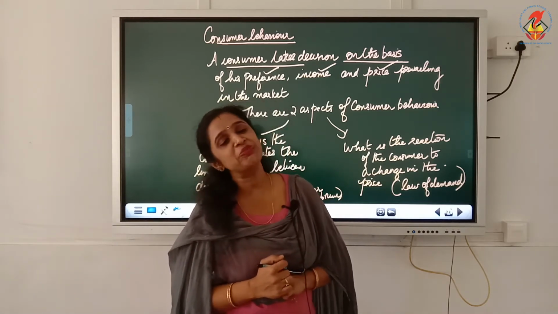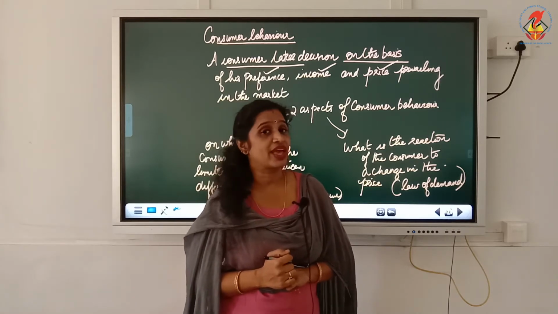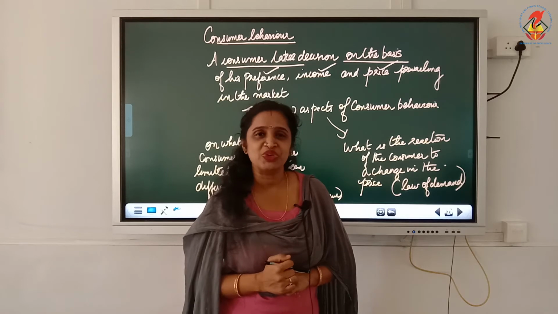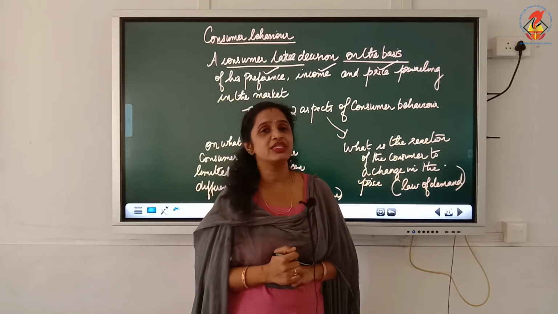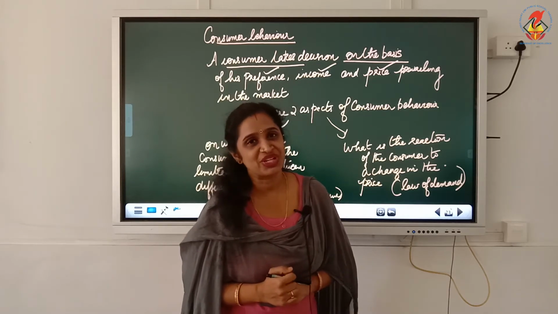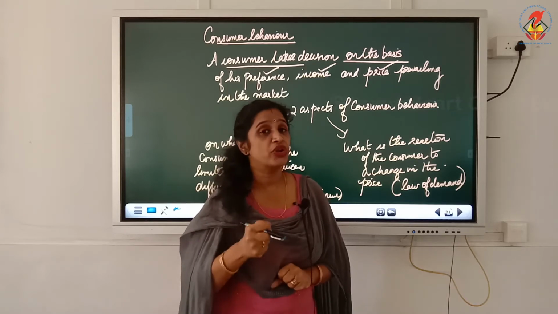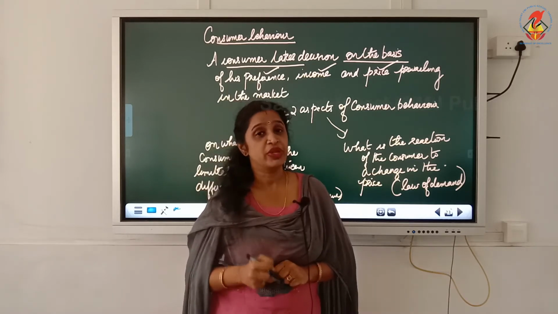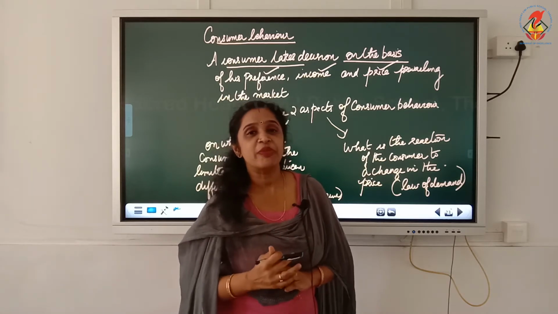You should have income to spend on the goods that you prefer. Along with that, the price of the product also plays a very important role, because only if the price is displayed will you be able to know whether you can buy that product or not. So your buying pattern, your consumption pattern, or your decision on buying a good depends on three factors, which are preference, income and price of the product.